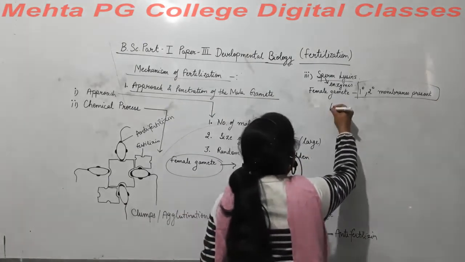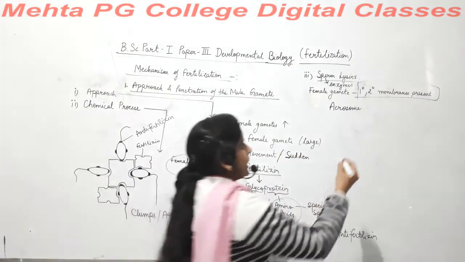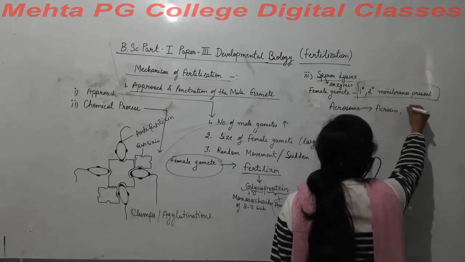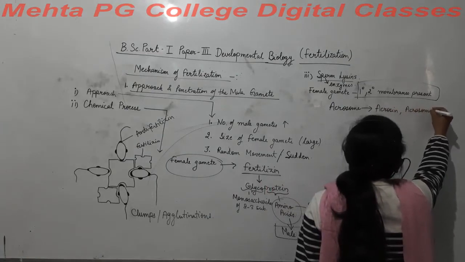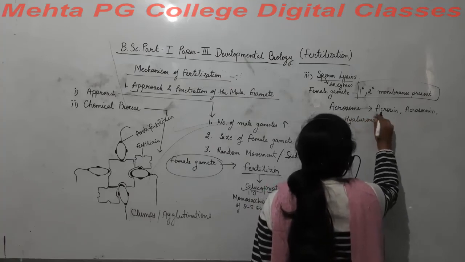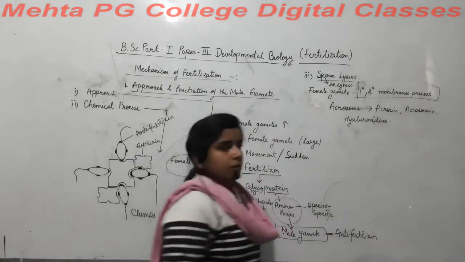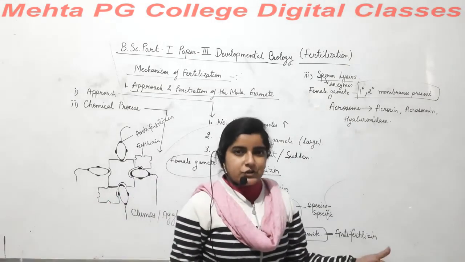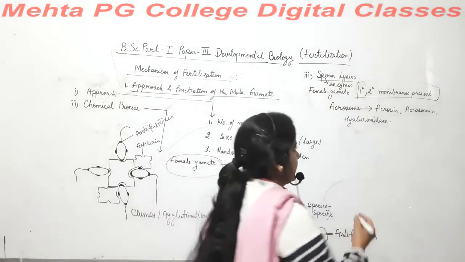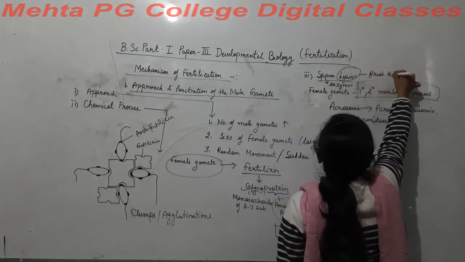The sperm has the acrosome part present at the top region, just above the nucleus, and it releases certain enzymes, which can be acrosin and hyaluronidase. These enzymes are released from the acrosome region, and they are called lysins because they break the membrane.